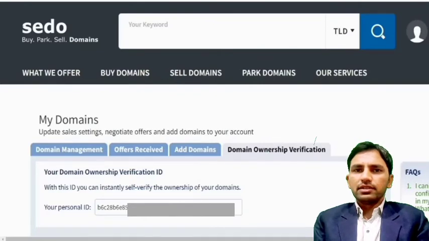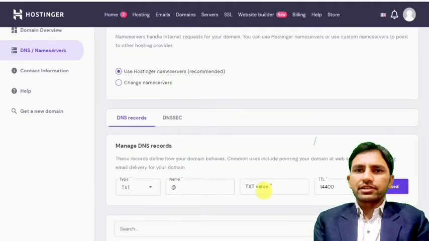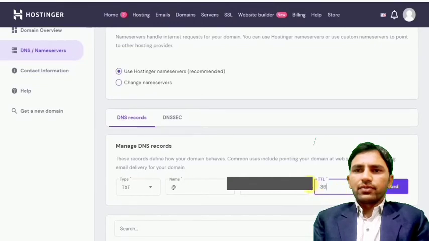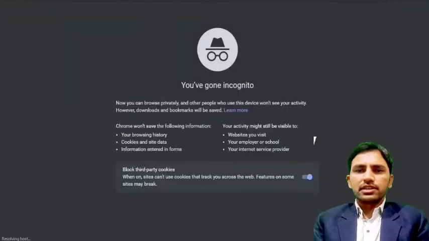After copying, you need to put this value at your domain registrar. I am at my registrar where my domain is registered, and in Manage DNS records, you need to add a record. The type is TXT, the name is @, and the text value is the verification code that I got from Shadow. For the TTL value, use 3600, or whatever is given in the instructions.